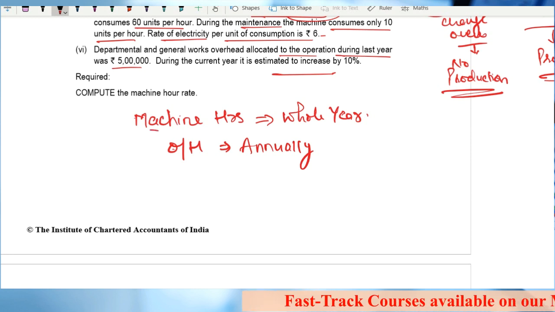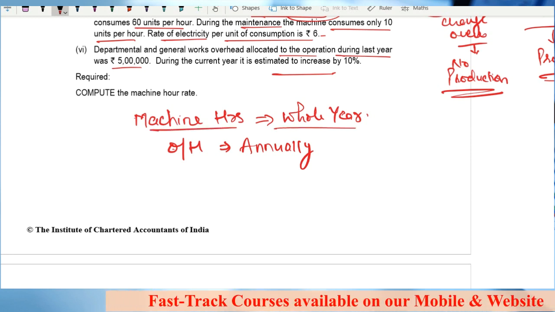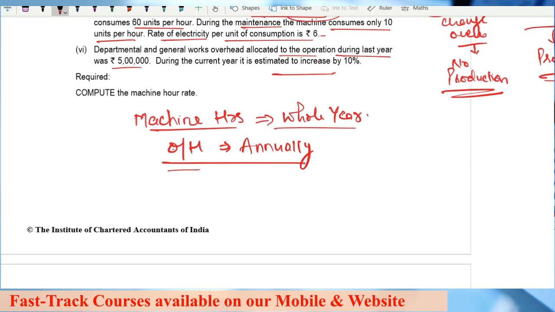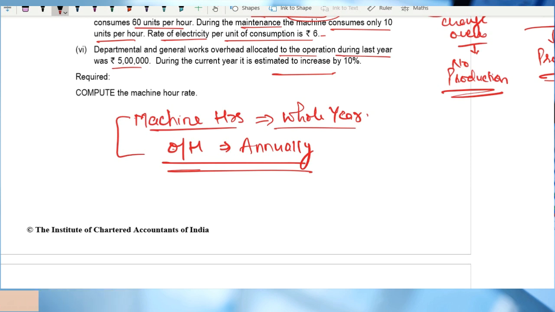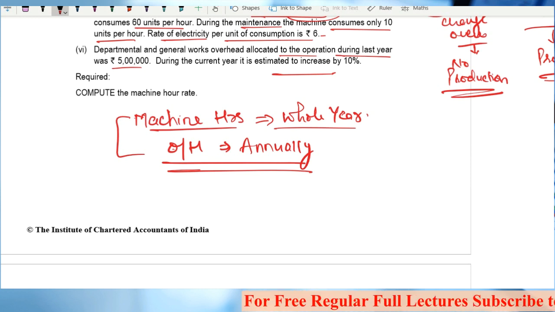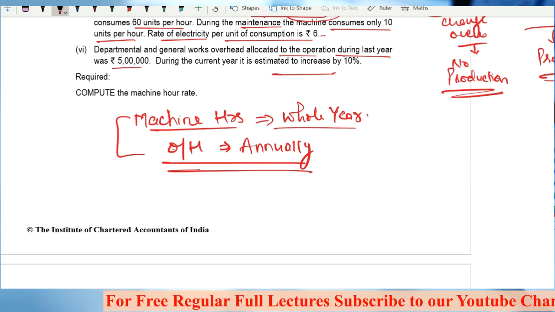If you are taking the machine hours for a particular month or for a particular quarter, then take the overheads accordingly. That means the units of these two should match. If you are taking the machine hours annually, you should take the overheads also annually, because this is one area where most of the students commit mistakes.